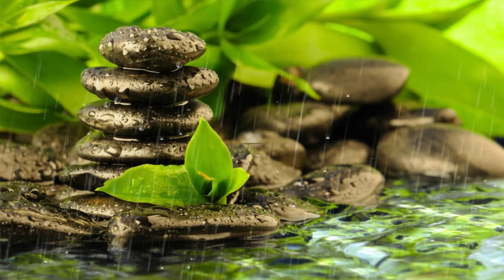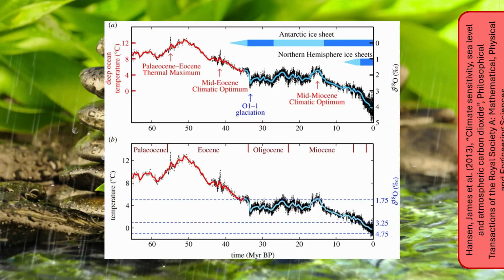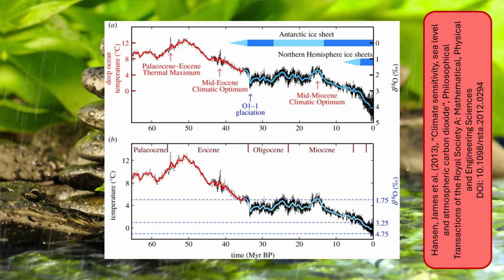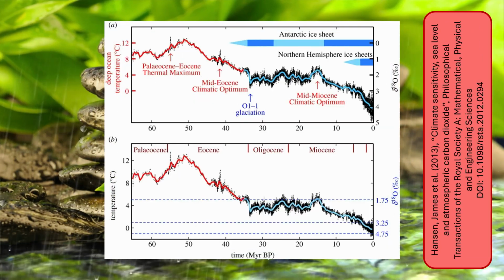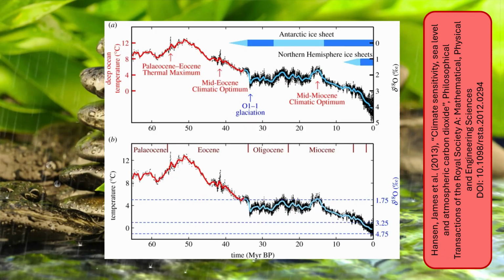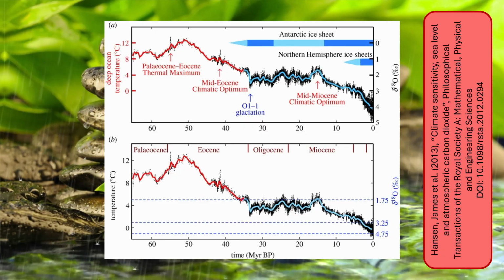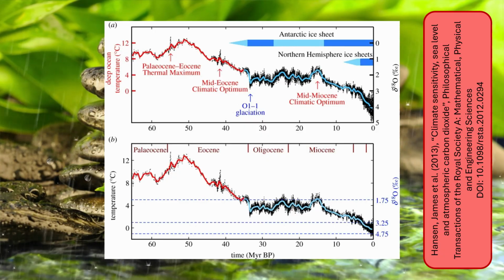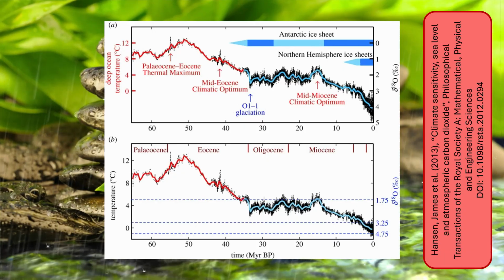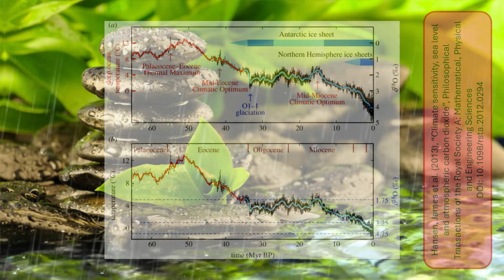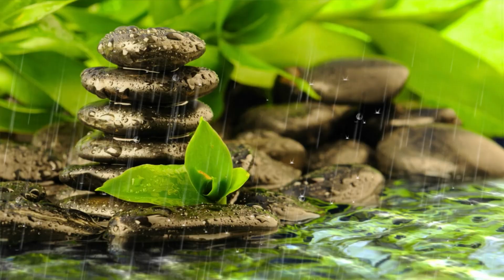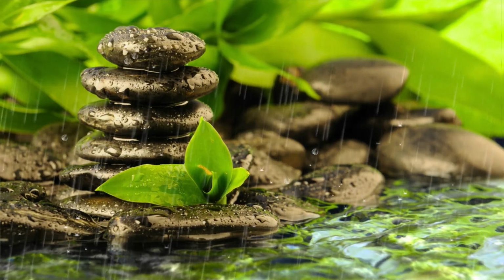If we look at global temperature over the past 65 million years, it becomes clear that today's climate is still relatively cool compared to much of Earth's history. There are strong feedbacks capable of amplifying warming, yet the climate system appears to remain constrained within certain long-term limits. This suggests that stabilizing mechanisms also exist within the Earth system.